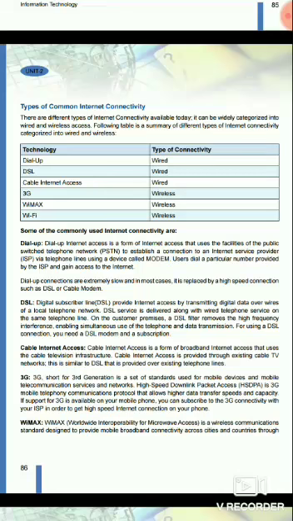For using a DSL connection, you need a DSL modem and a subscription. So digital subscriber lines provide internet access by transmitting digital data over wire of a local telephone network. So we can use our landline connection for digital subscriber line, and by using that landline connection we can use both internet and telephone facilities simultaneously by this DSL internet access. For using a DSL connection, we need a DSL modem and a subscription.